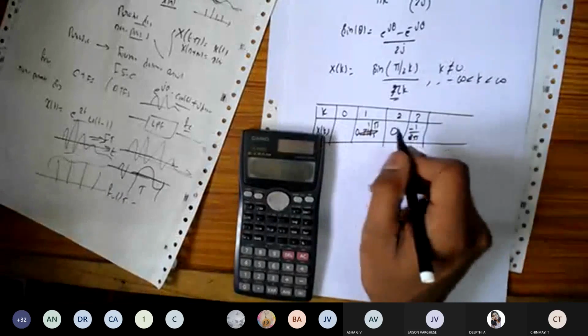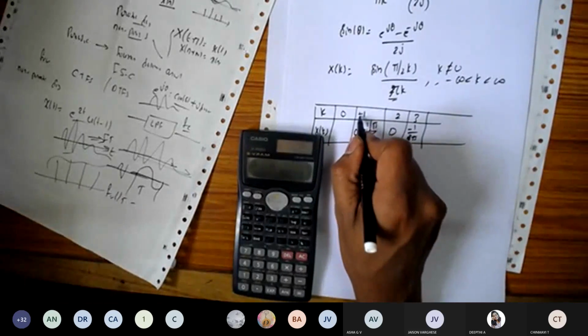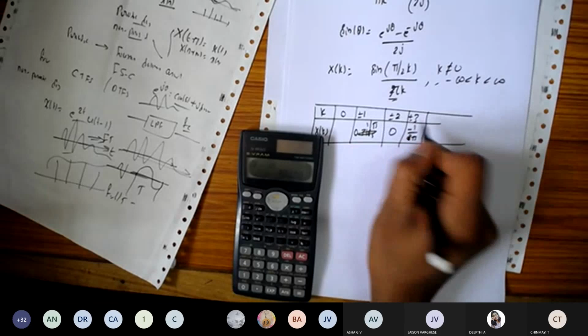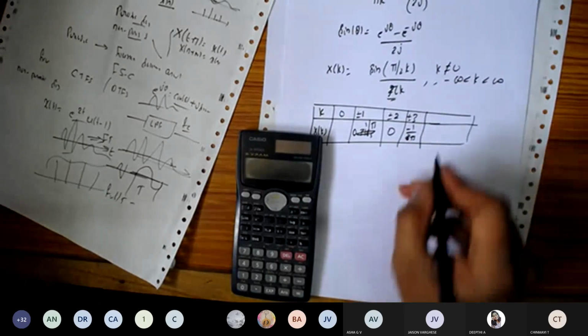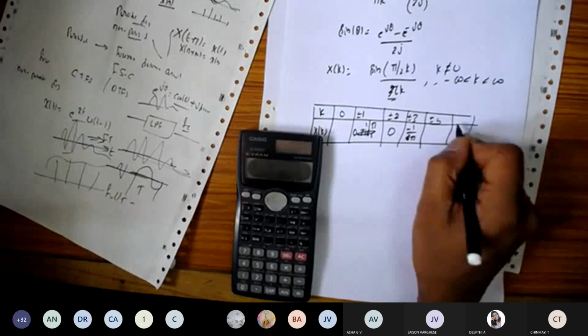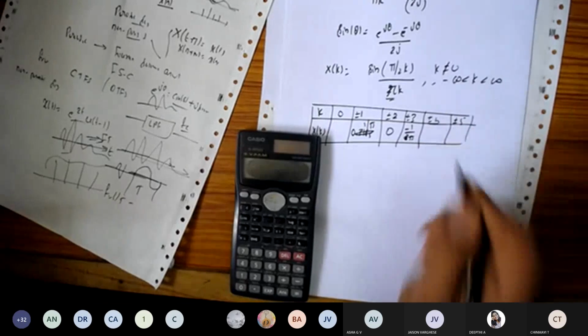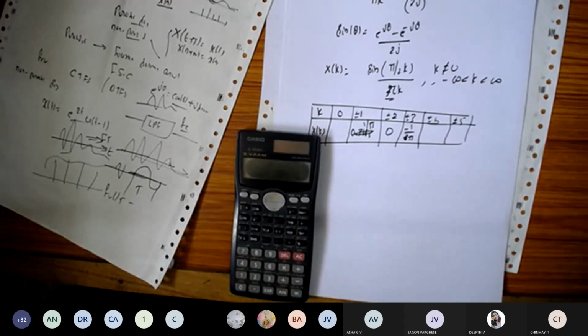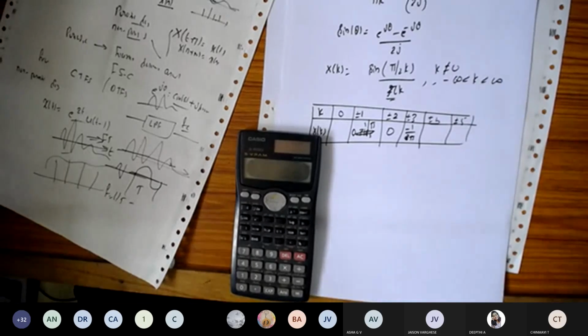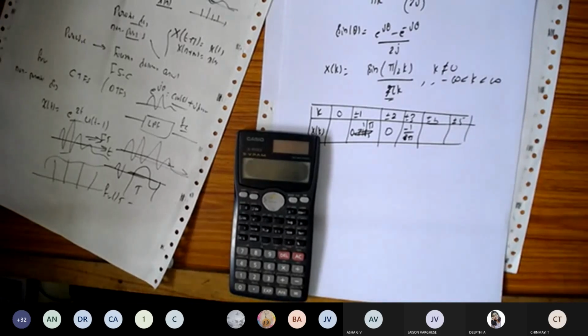Similarly, you can substitute the negative values also. I think for negative values we will also get the same answers. You can check that. I can do up to plus or minus 4, plus or minus 5, and we will get the same answer. Okay, so done. This is how we can find the Fourier series expansion. In the next class, let us see some more problems related to this one.